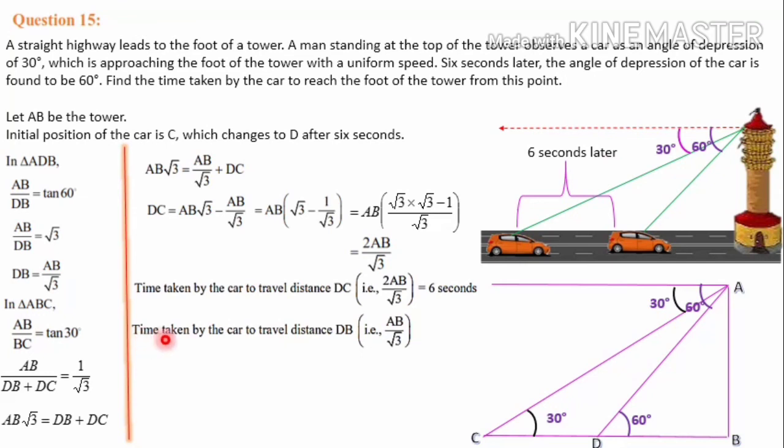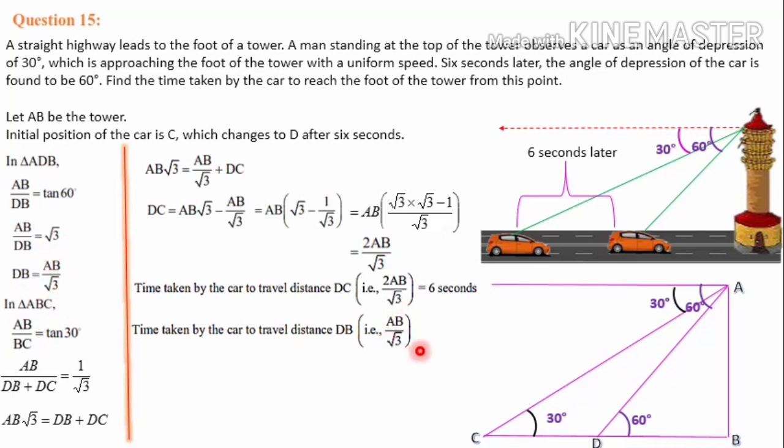We are asked to calculate the time taken by the car to travel the distance DB. How much time is the car taking to cover this distance DB? That is the question. The distance DB we calculated is AB by root 3.